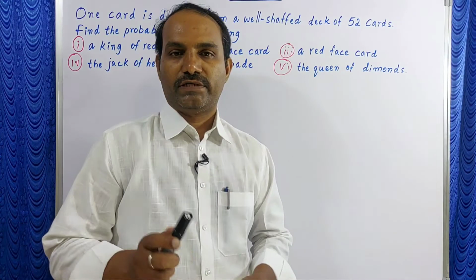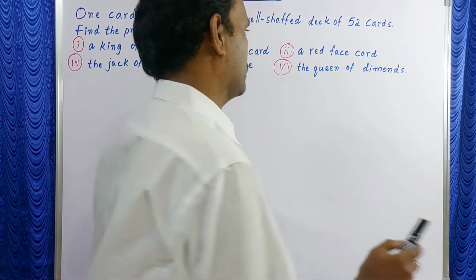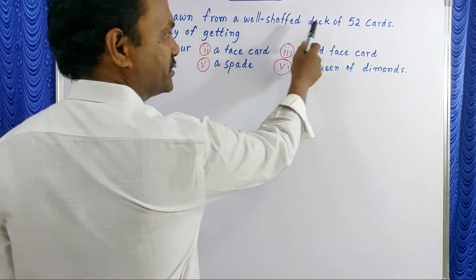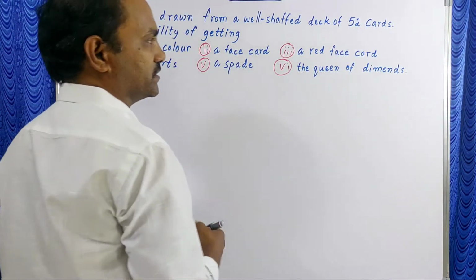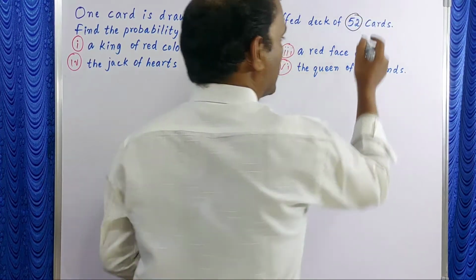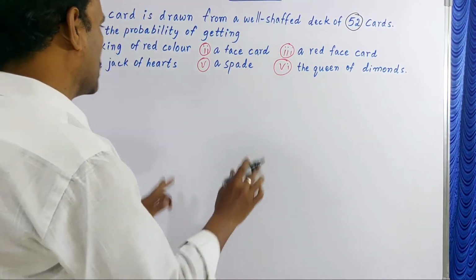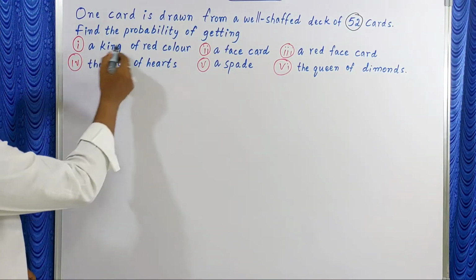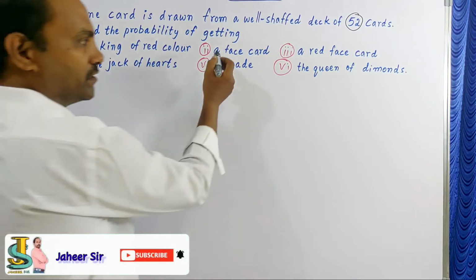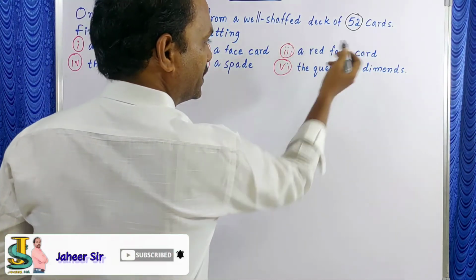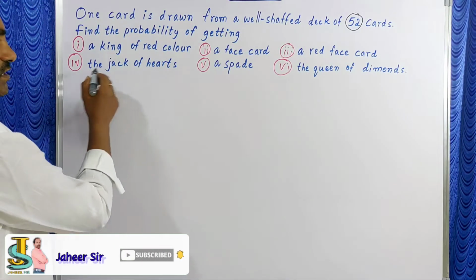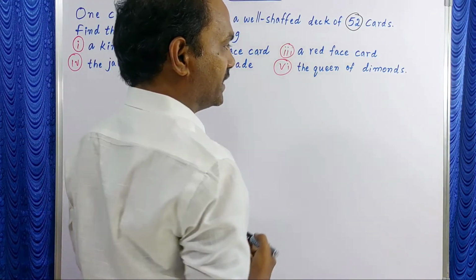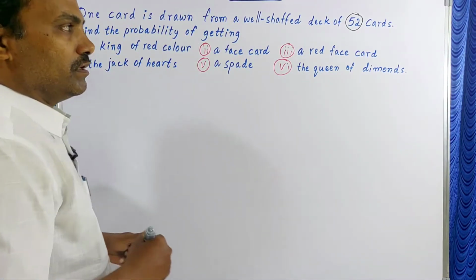Okay. Yes, students, one more question from the textbook. Look at what is given. One card is drawn from a well shuffled deck of 52 cards. Here, 52 cards, no cards removed. Find the probability of getting a king of a red color, a face card, a red face card, the jack of hearts, a spade, the queen of diamonds.